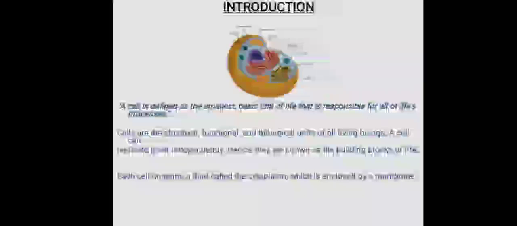A cell is defined as the smallest basic unit of life that is responsible for all of life's processes. Or we can say the cell is the fundamental and basic unit of all living beings. Cells are the structural, functional and biological units of all living beings. A cell can replicate, meaning repeat itself, independently. Hence they are known as the building blocks of life. Each cell contains a fluid called the cytoplasm, which is enclosed by a membrane.